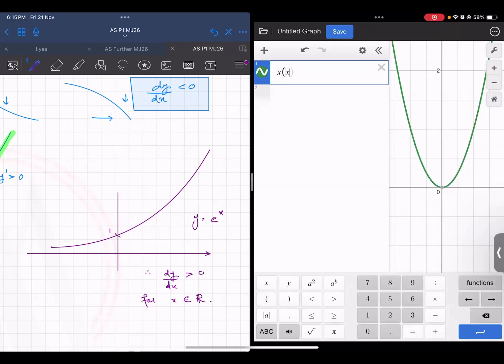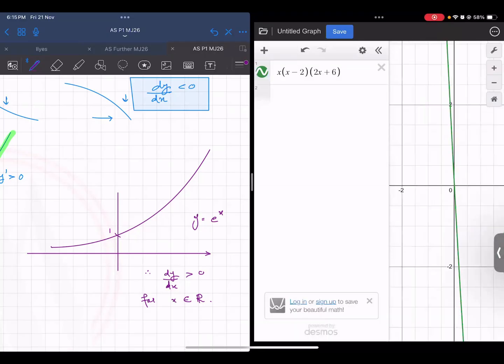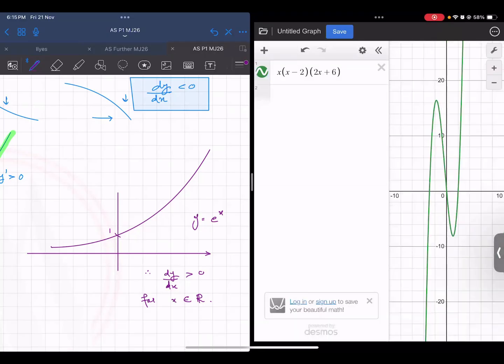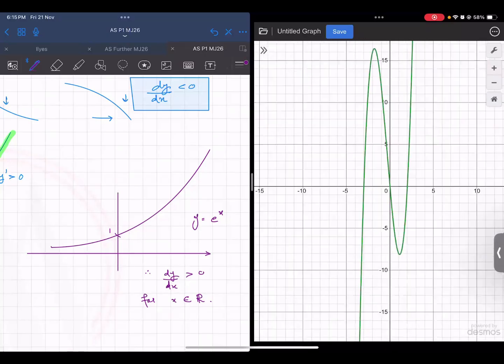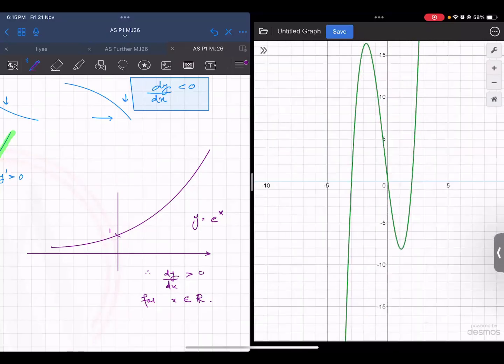x into x minus 2 into 2x plus 6. Now in this example, you have different things happening.